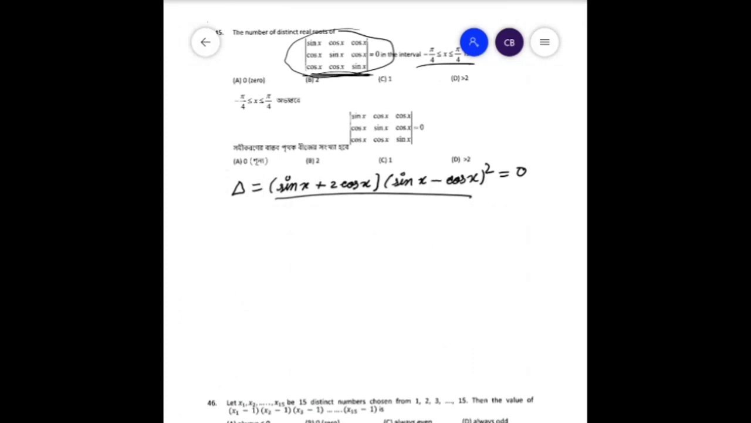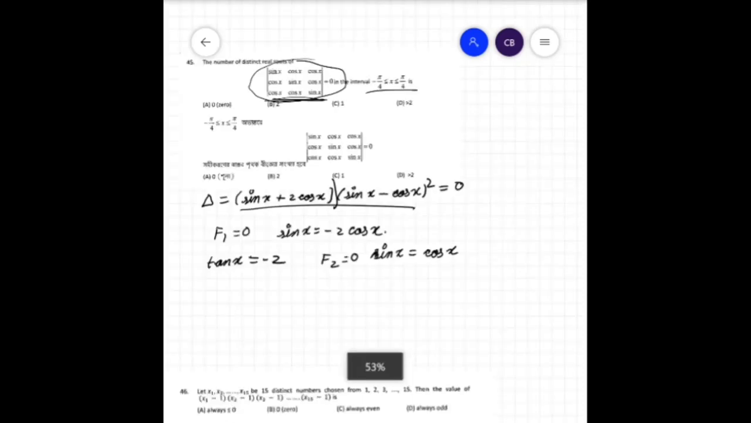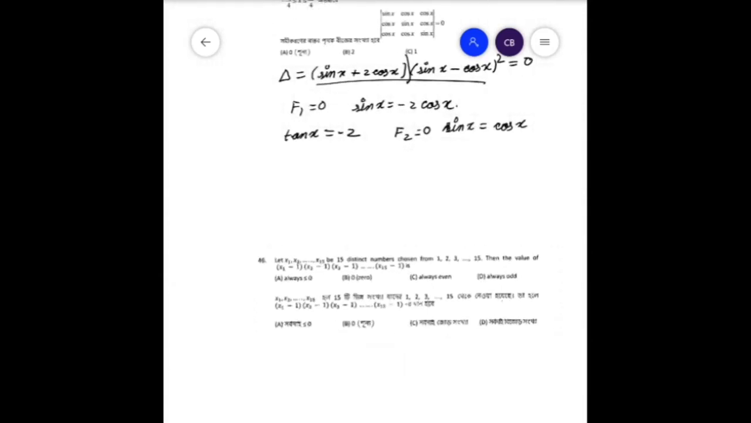So for this to be equal to 0, we know that either one of the factors has to be 0. So if we take factor 1 equal to 0, we get sin x is equal to minus 2 cos x, that is tan x is equal to minus 2. And if we take factor 2 equal to 0, we basically get sin x equal to cos x. Now if we plot the graph of both tan x and cos x, let's see.